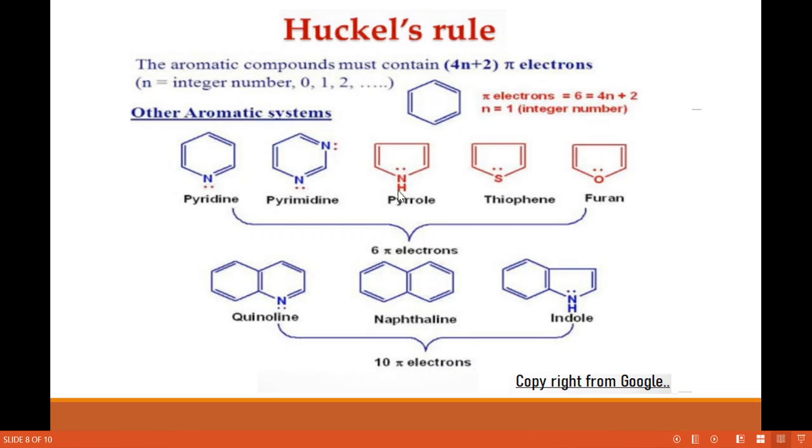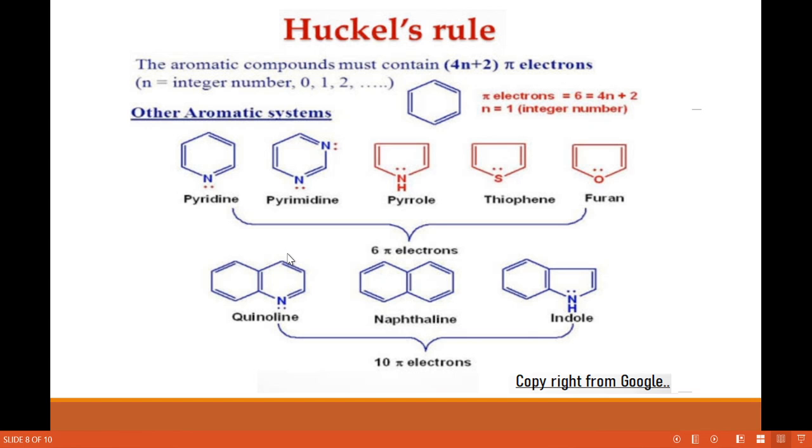Here it is also aromatic. Pyrrole is aromatic: 2 plus 2 and this 2 electron, that is 6. Here also thiophene is aromatic: 2 plus 2 and this 2 lone pair, total 6 electrons. Here also furan is aromatic. All these compounds contain 6 pi electrons and they obey Huckel's rule, hence they are aromatic.